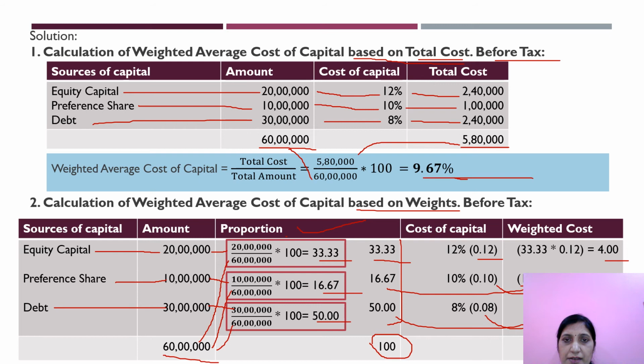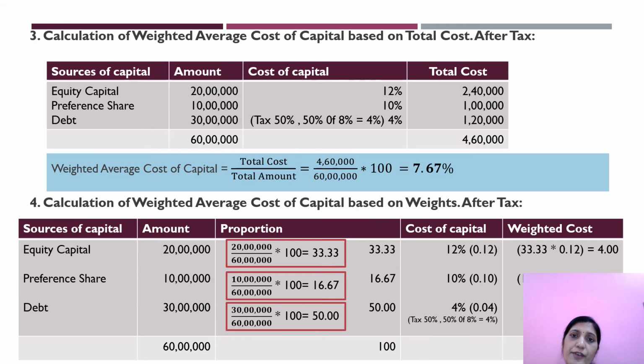Clear about this? Now we'll go for the next table, that is calculation of weighted average cost of capital based on total cost. But what is the difference? After tax. Okay. The earlier two were before tax. Now I am going for after tax. So same, equity capital 20, preference share 10 and debt is 30 lakhs. This is the total amount.